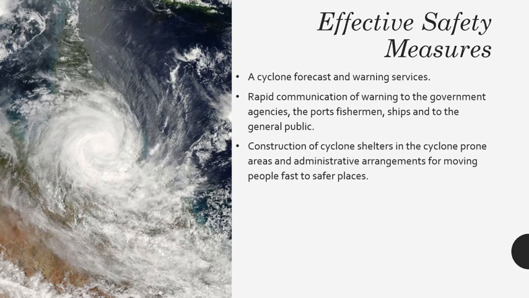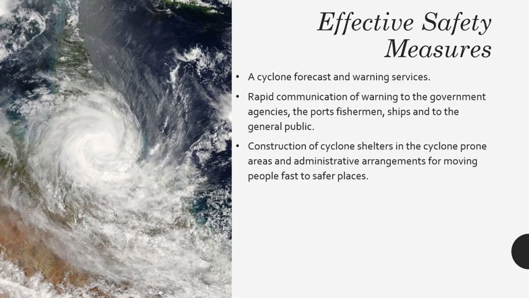The next heading is effective safety measures. A cyclone forecast and warning services. Then second point, rapid communication of warning to the government agencies, the port, fishermen, ships and to the general public. And the last point, construction of cyclone shelters in the cyclone prone areas and administrative arrangements for moving people fast to safer places. These are the effective safety measures.